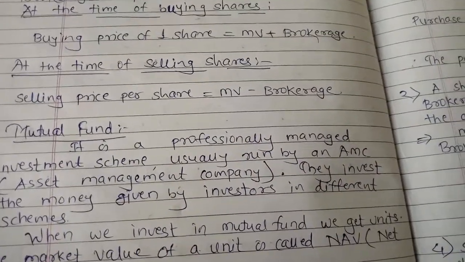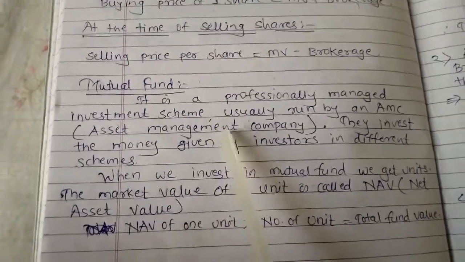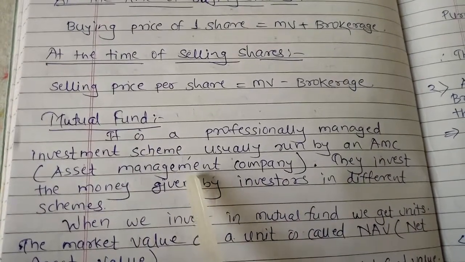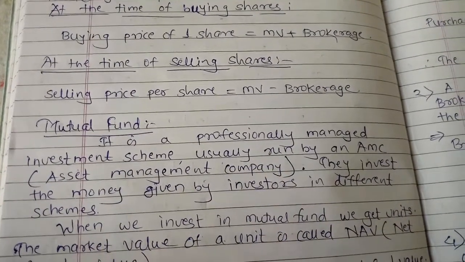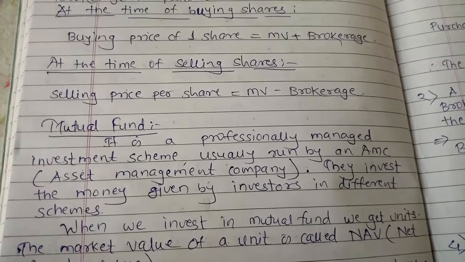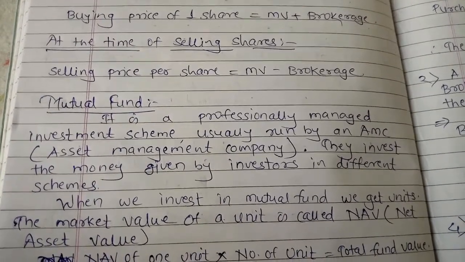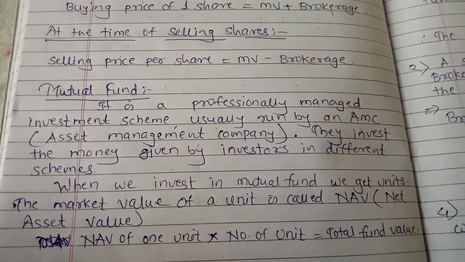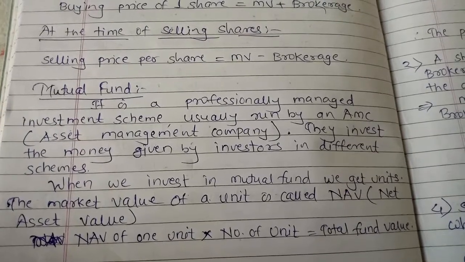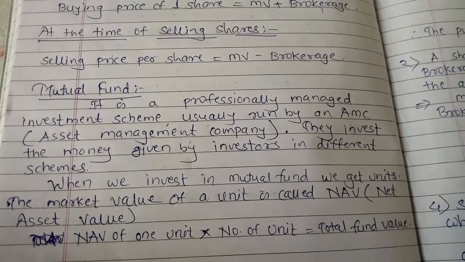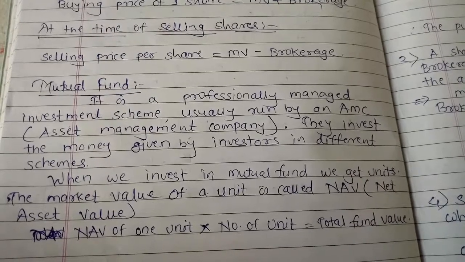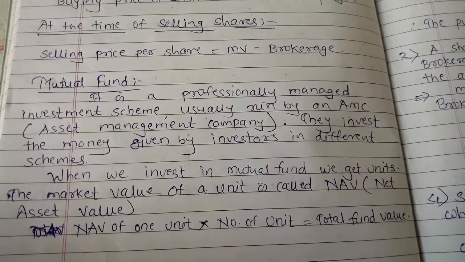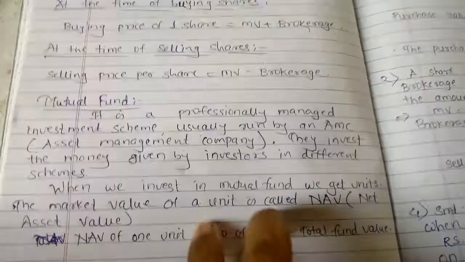Now the next concept is mutual fund. Let us know what it is. It is a professionally managed investment scheme usually run by an AMC, that is, an asset management company. They invest the money given by investors in different schemes. When we invest in a mutual fund, we get units, and the market value of a unit is called the NAV, that is, net asset value. The net asset value of one unit into the number of units is equal to the total fund value.